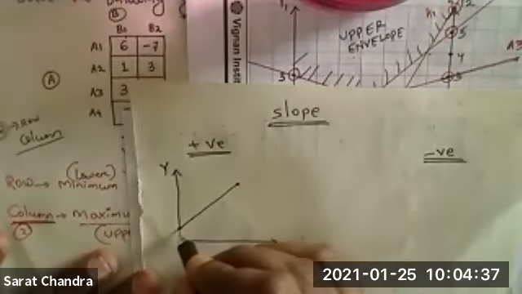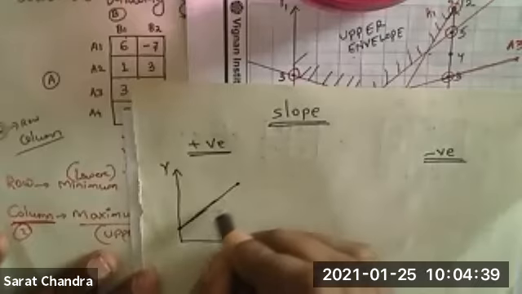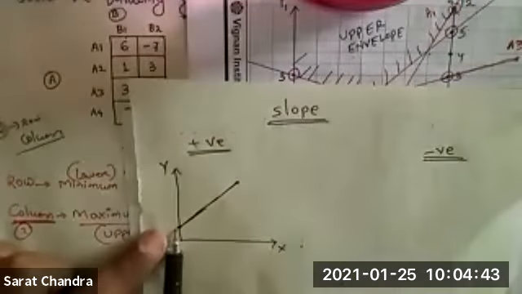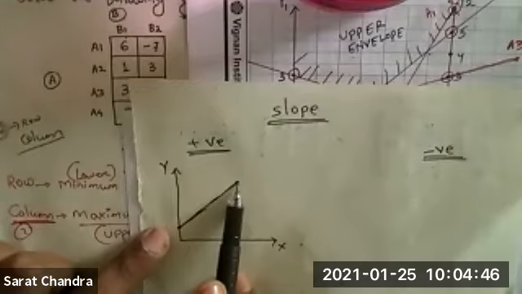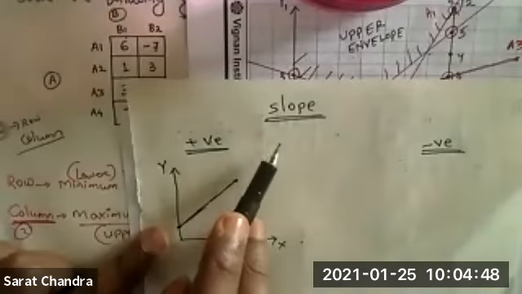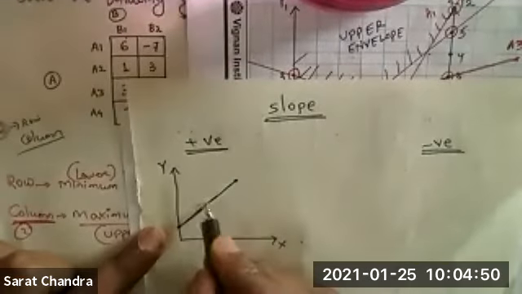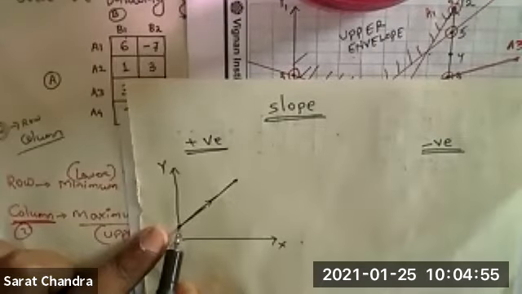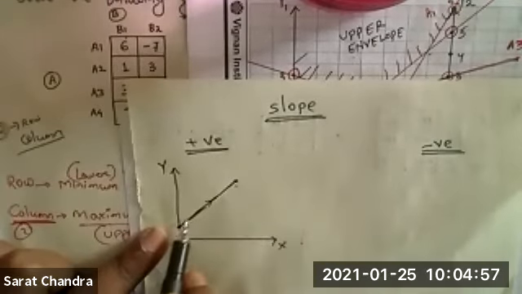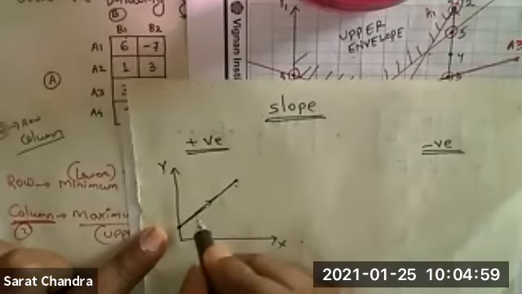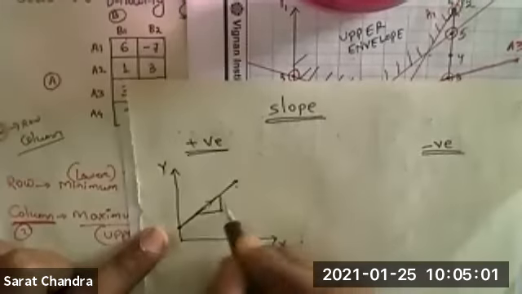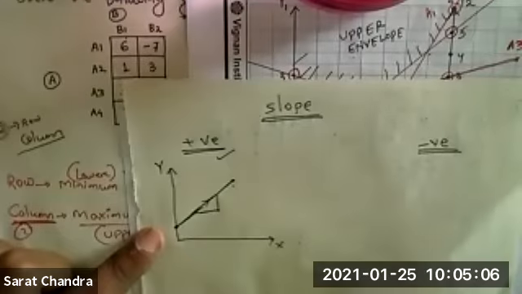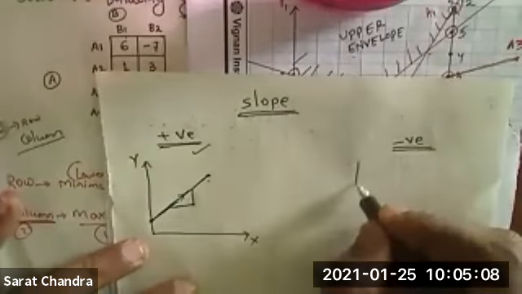I will draw one line in the XY axis like this. If you see from the origin to the end point, it is in increasing order, yes or no? If the line is moving in this manner, from the origin to the end point, increasing, then we can say this line has positive slope. Opposite to this, what do you mean by negative slope?